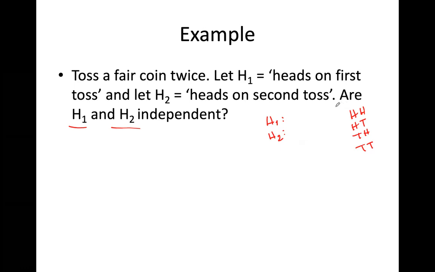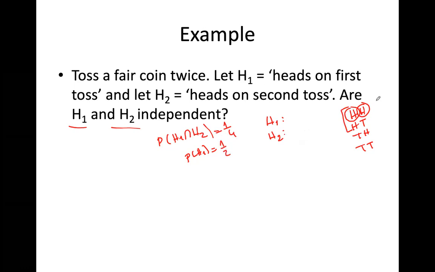So what is the intersection of H1 and H2? That means heads on first toss and heads on second toss, so it should happen at the same time. Okay, what is the probability of this? It is 1/4, 1 out of 4 options. So what is PH1, arkadaşlar? PH1, heads on first toss, is 1/2.